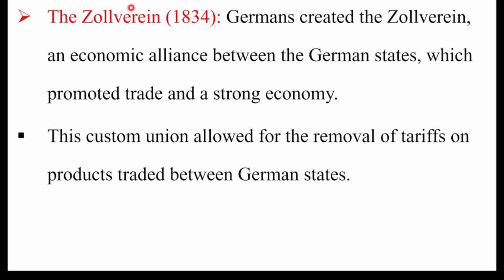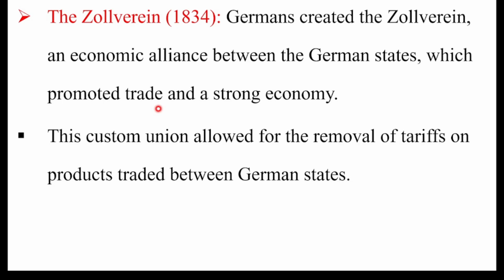So, Sovereign indicates not political unity. It was also economic unity. It was an economic alliance between German states. German states created Sovereign. Sovereign means an economic alliance between German states which promotes trade and a strong economy among the German states. Therefore this economic alliance is called Sovereign.